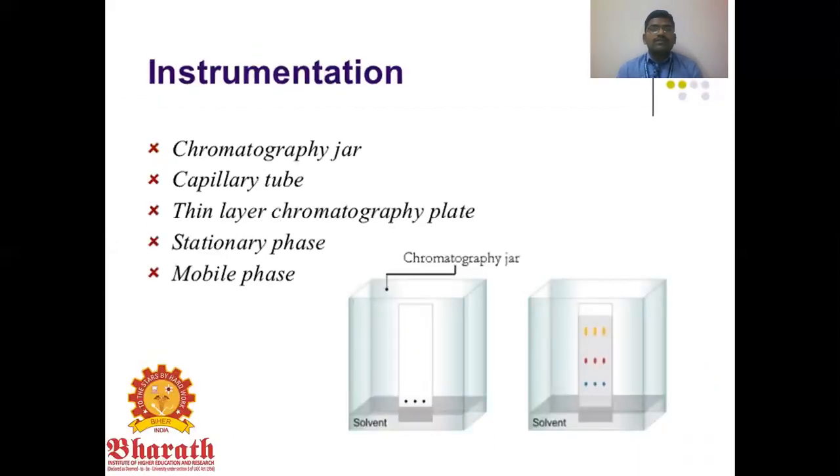Now the instrumentation method. What are the things you need for the instrumentation? One is the chromatography jar. Another is the capillary tube, thin layer chromatography plate, stationary phase, and mobile phase. Those things are needed to run TLC chromatography.